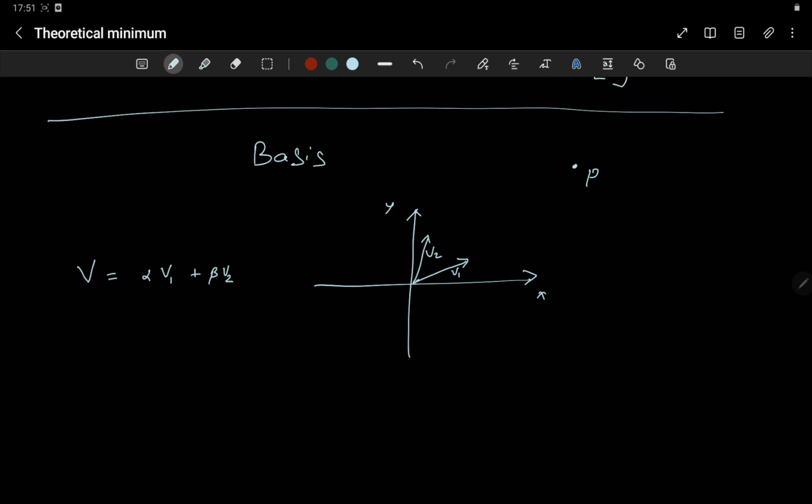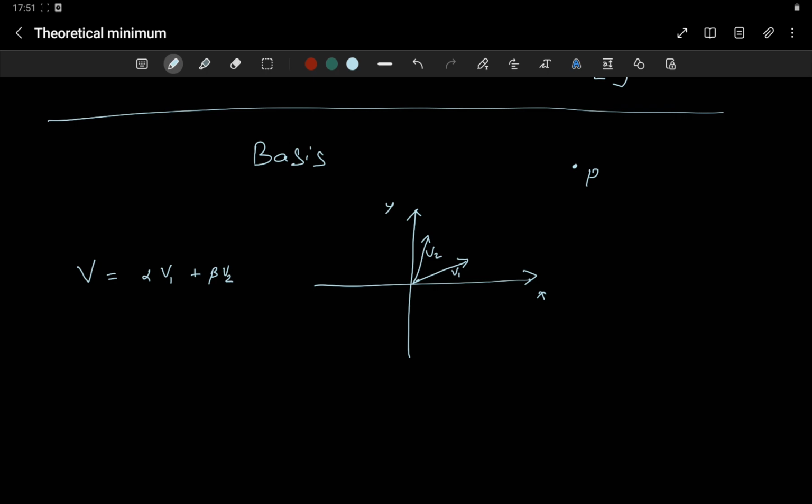It may or may not. It depends on the position of P. Because here orientation is important, that is, theta is important. Because if P is along the line of action of vector v1, then we can reach P. Or else if it is along the line of action of v2, we can reach.